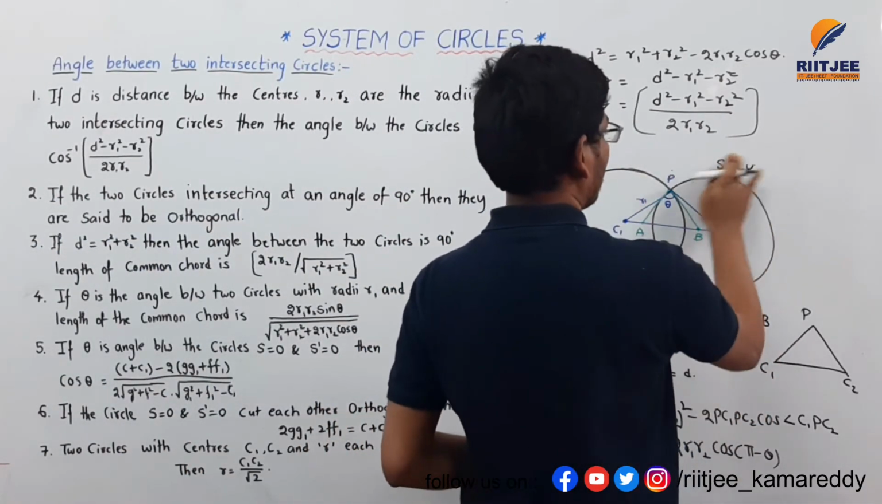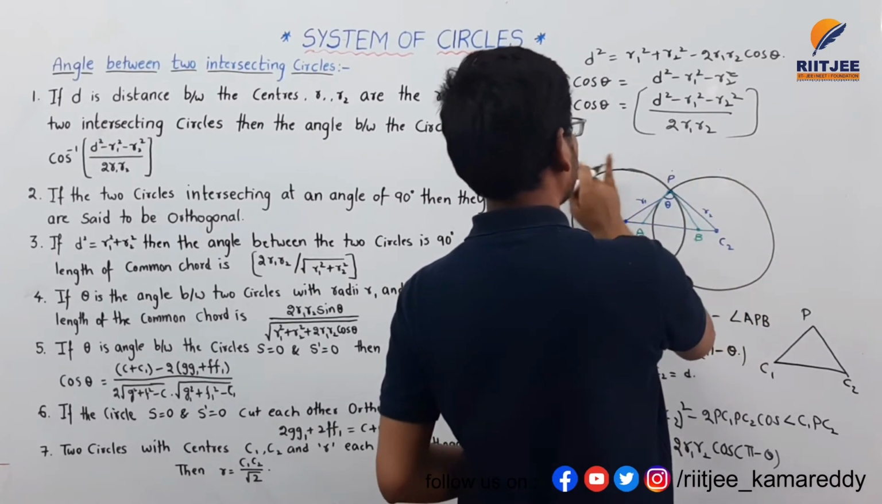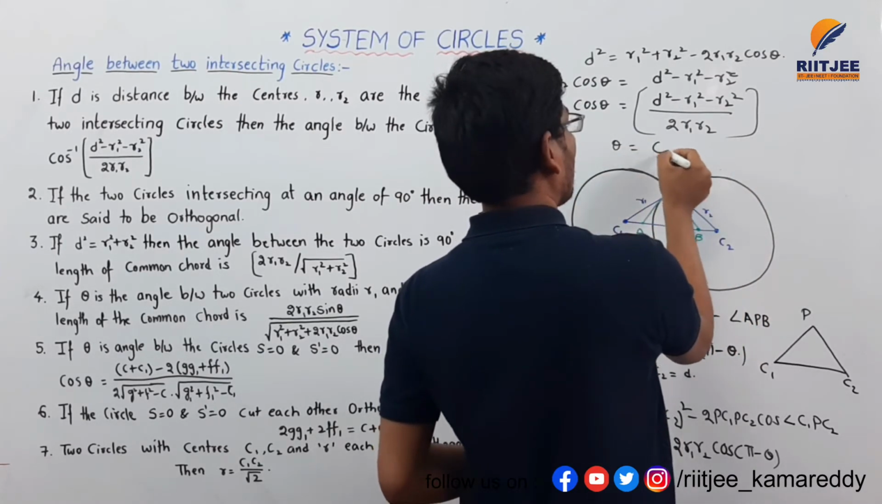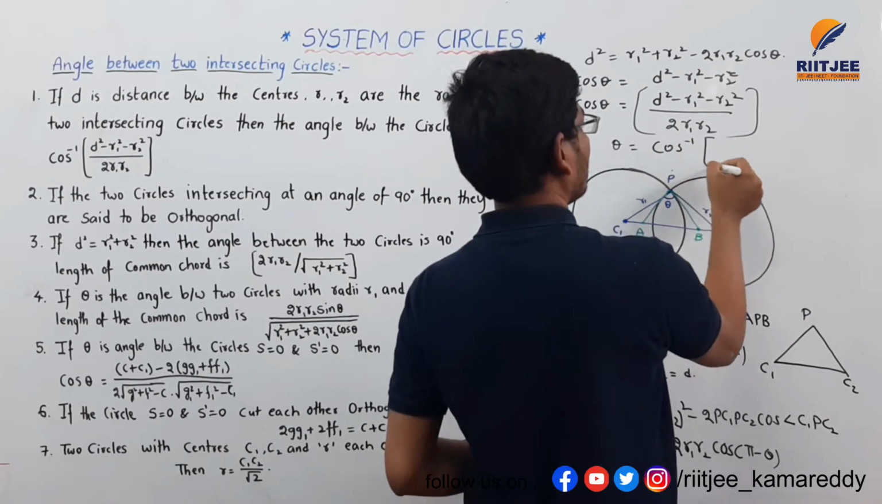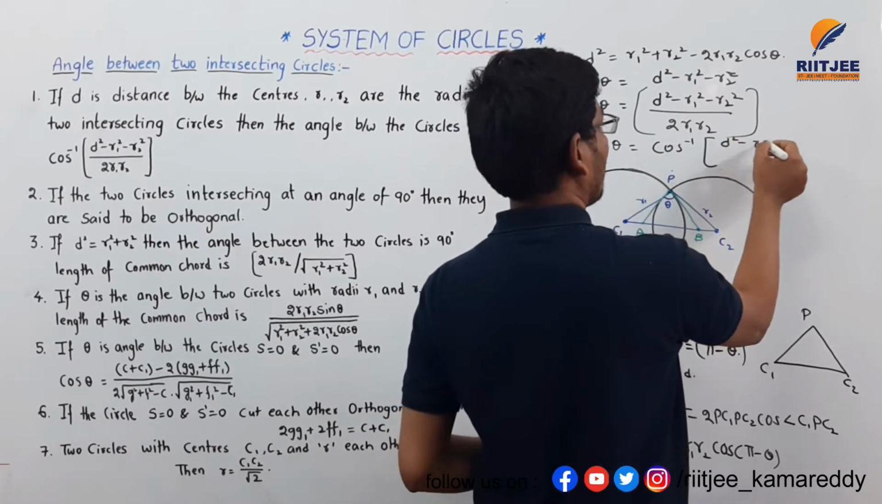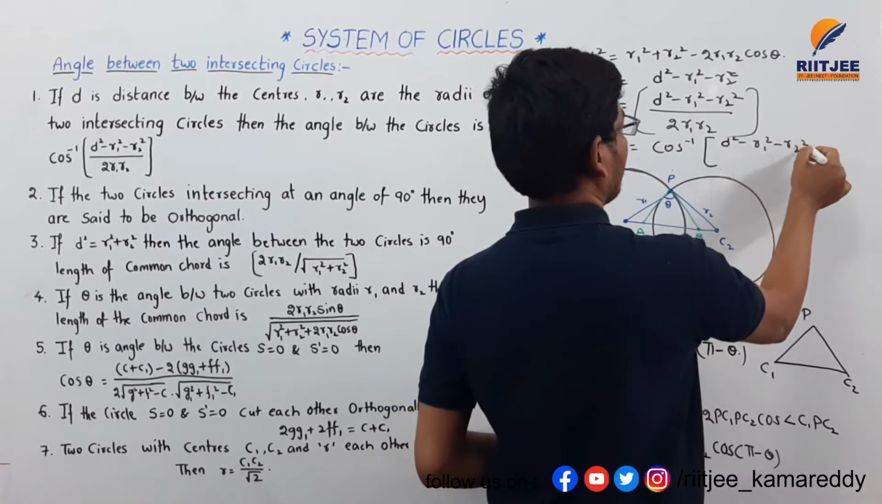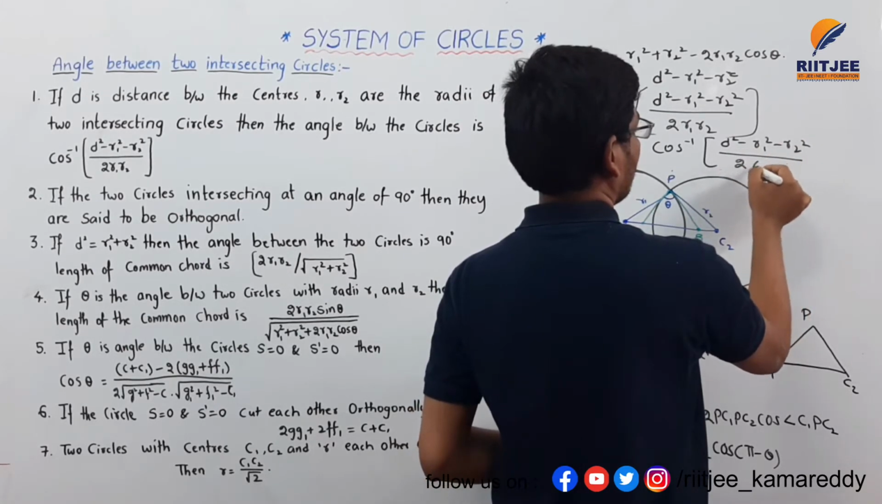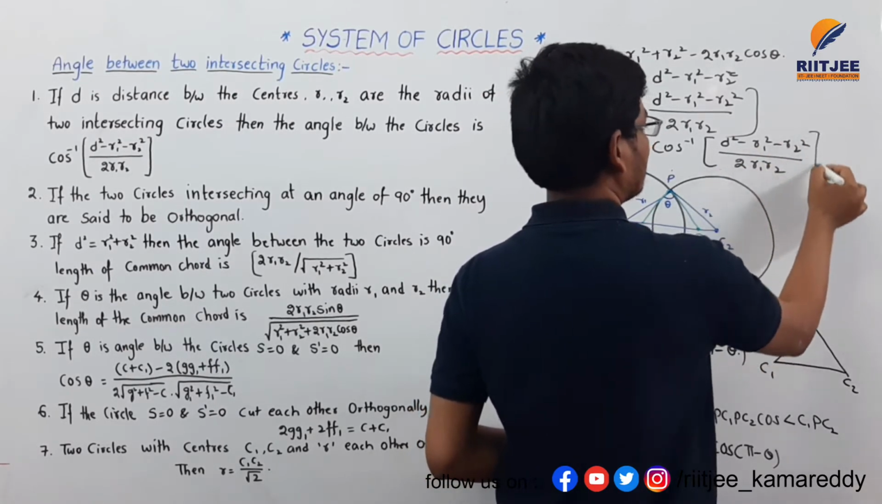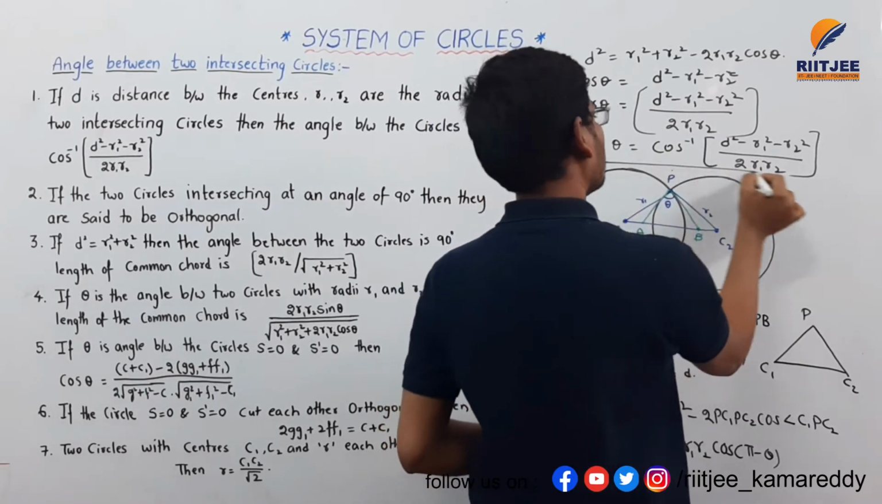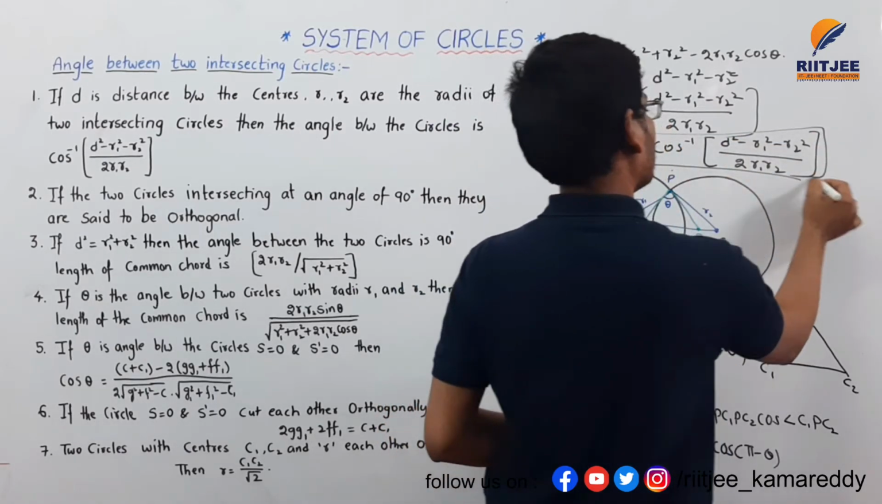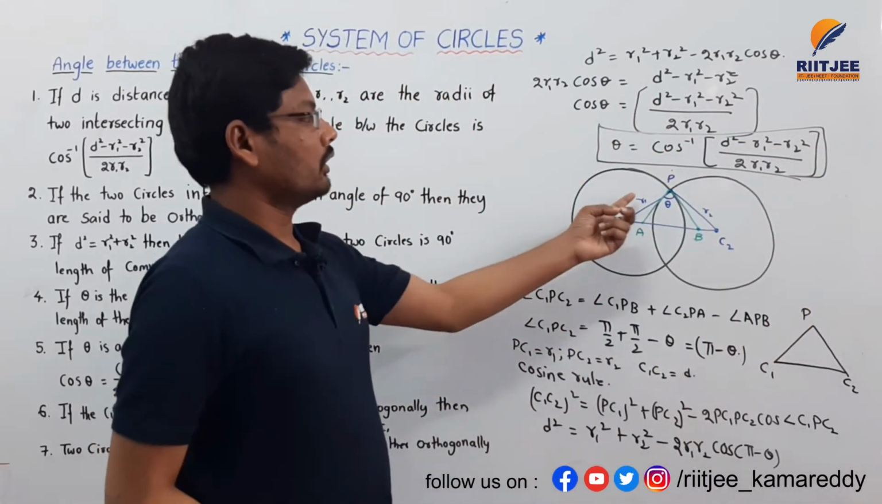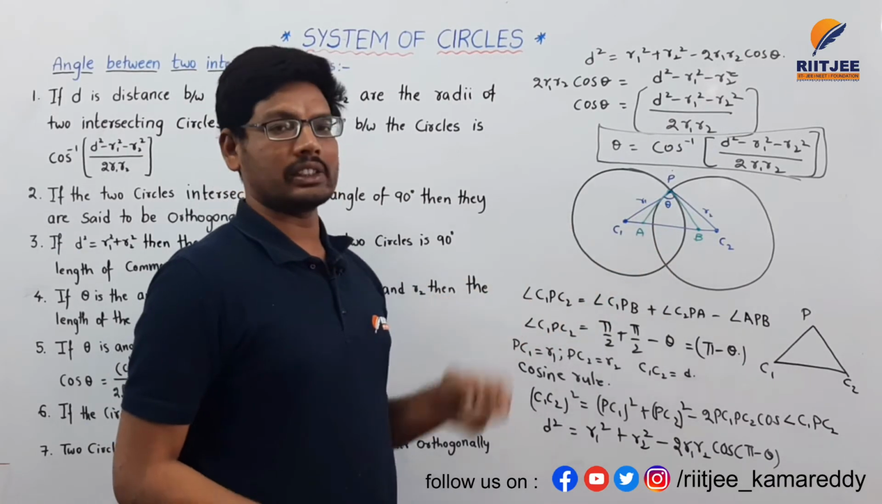We need the theta value here. Theta is equal to cos inverse of d square minus r1 square minus r2 square divided by 2 into r1 r2. This is the final proof for the angle between two intersecting circles.